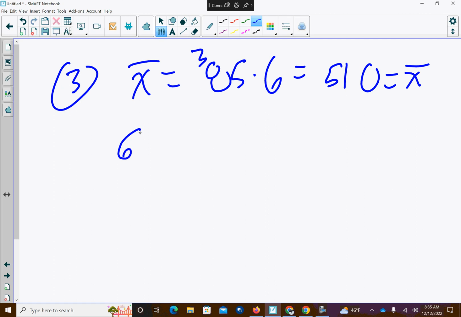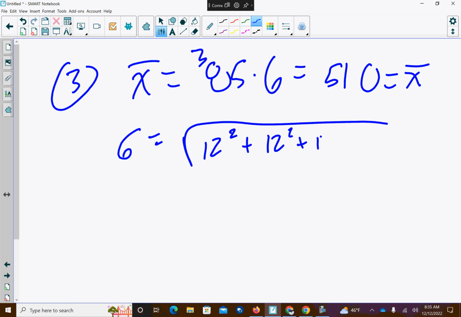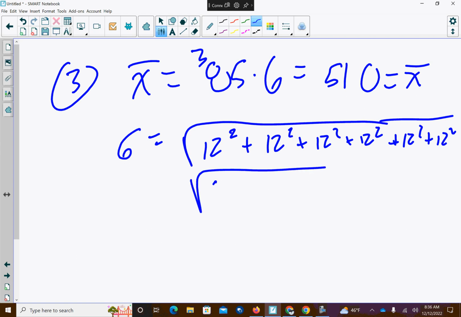In order to find the standard deviation, I need to do root 12 squared plus 12 squared plus 12 squared plus 12 squared plus 12 squared plus 12 squared. Or that could be written like this, 6 times 12 squared, and it should handle our order of operations.